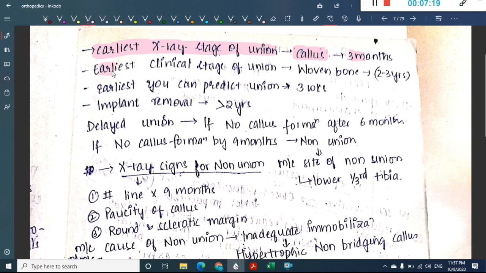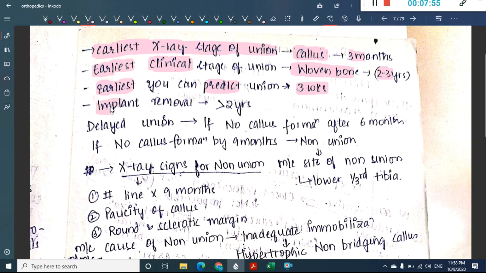Then what is the earliest clinical stage of union? The earliest clinical stage is woven bone, which occurs in 2 to 3 years. At around 2 to 3 years clinically you can tell that there is union. Prediction of union can be done earliest by 3 weeks. So the earliest X-ray stage of union is callus, at 3 months. The earliest clinical stage of union is woven bone, at 2 to 3 years. The earliest stage when you can predict union is 3 weeks.